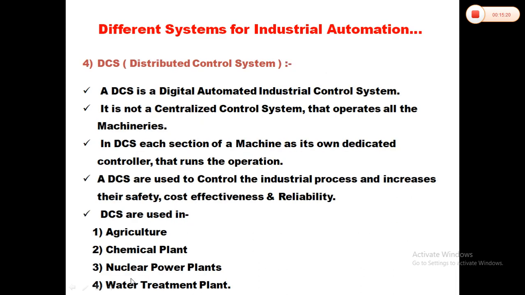Now, what is a DCS? This is a distributed control system. A DCS is a digital automated industrial control system. It is not a centralized control system that operates all the machinery. In a DCS, each section of a machine has its own dedicated controller that runs the operation. Means in DCS, a separate controller is used for each individual process.